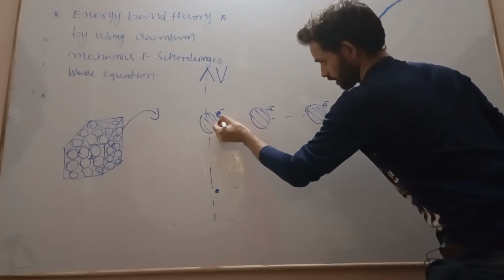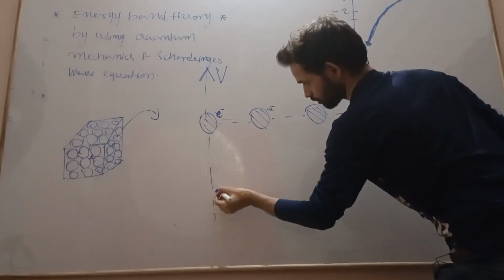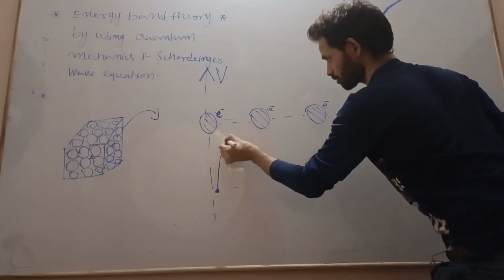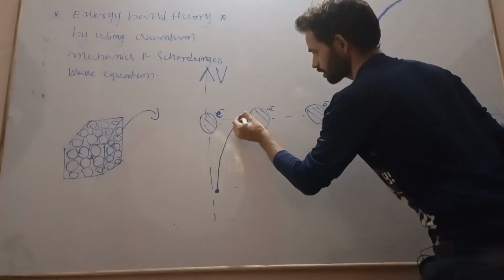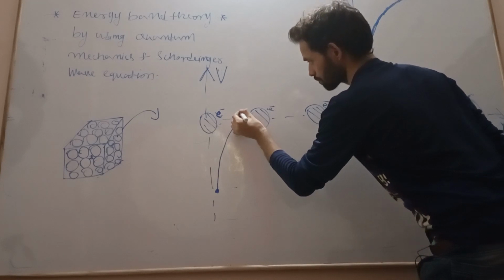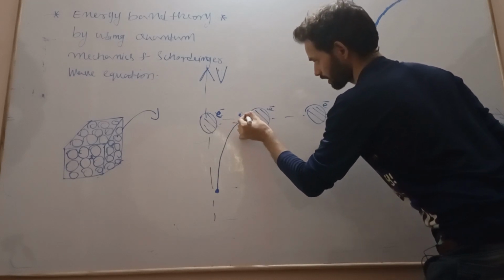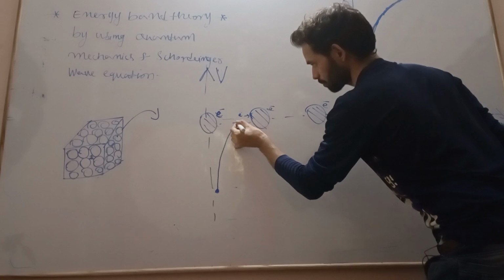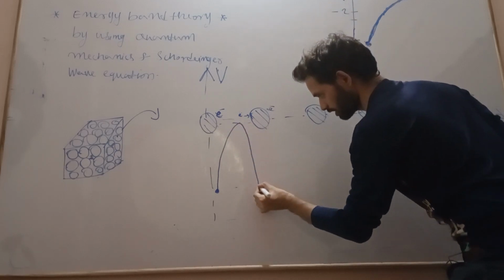Now this electron is coming out of the atom, moving away from the atom. What about this potential energy? It is gradually increasing. Now this same electron is approaching another atom. It is approaching another atom, which means what? The potential energy again decreases.